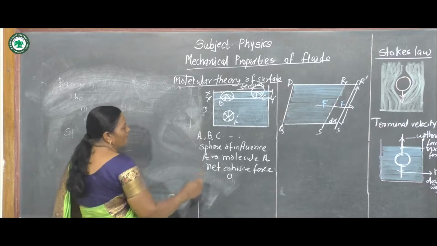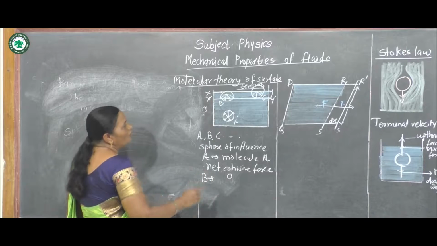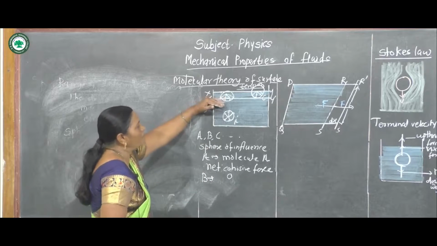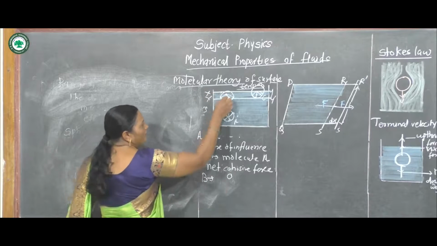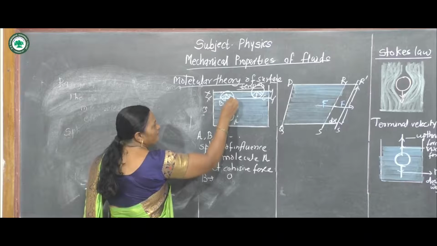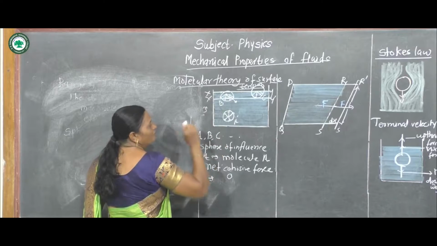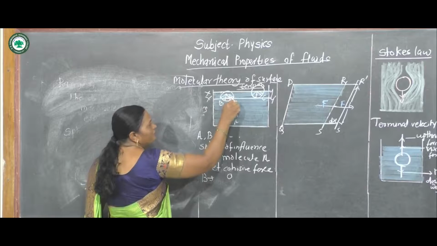Now, consider the molecule B. The molecule B is just below the liquid surface. These are water molecules, this is also a water molecule, so there is a cohesive force.